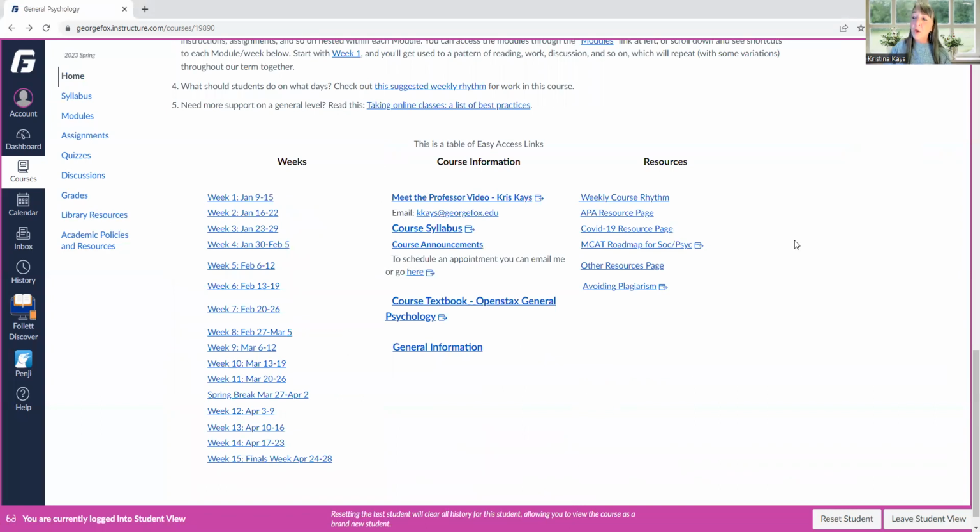The other thing you want to know in this first page, the home page, is that you can go straight to the week for each module. And before we get there, notice that there's the syllabus here, that you have the textbook from OpenStax is a free textbook online for you. And so you'll have a chapter posted each week, but you can also get the whole thing right here at this link. But let's go to week 1 and we can look at what your first week is going to look like.